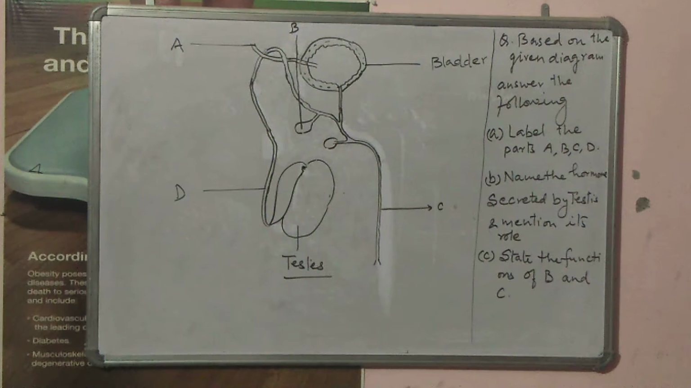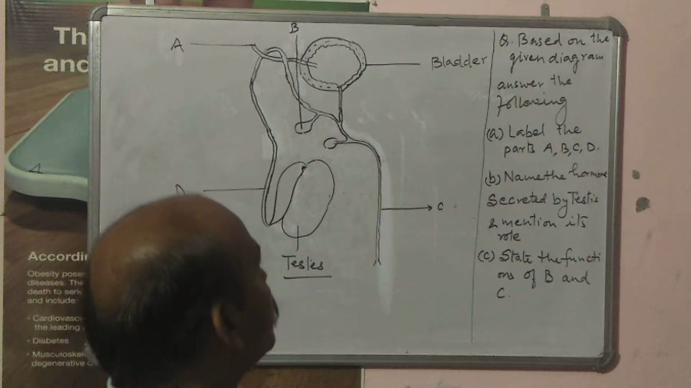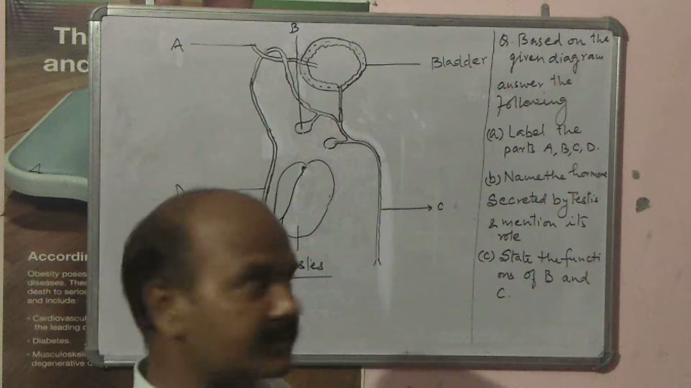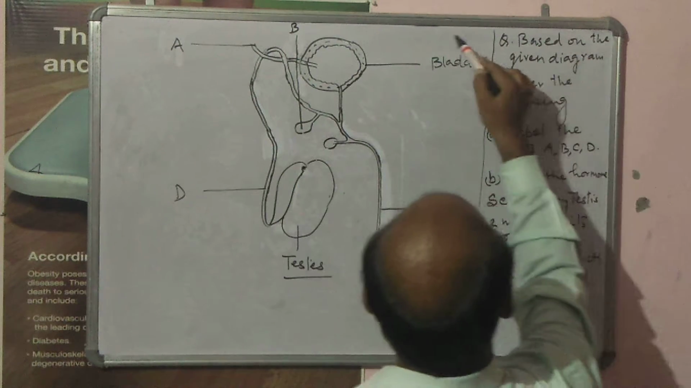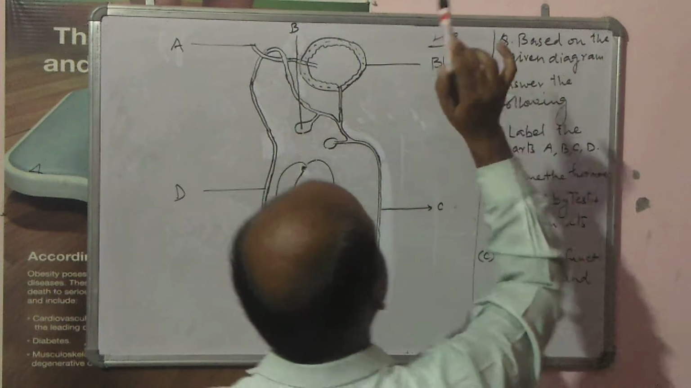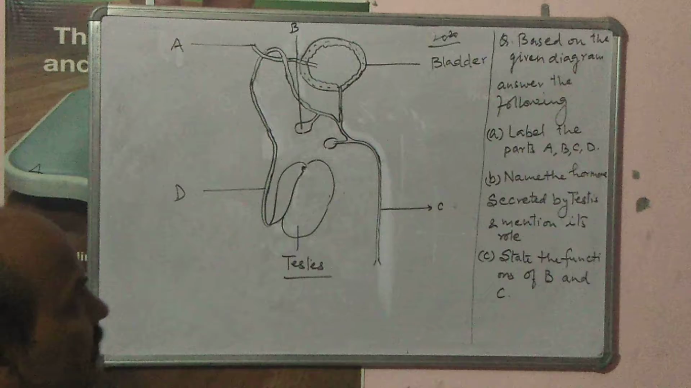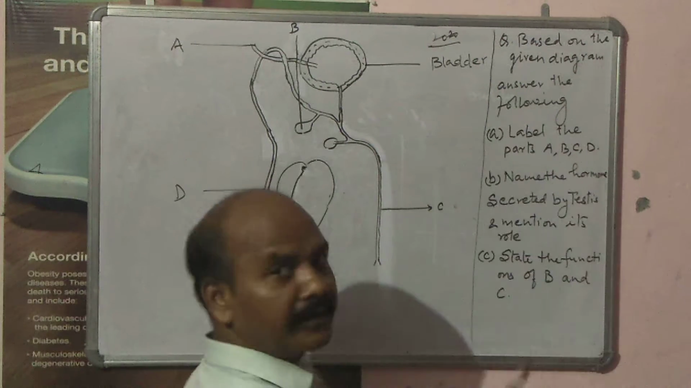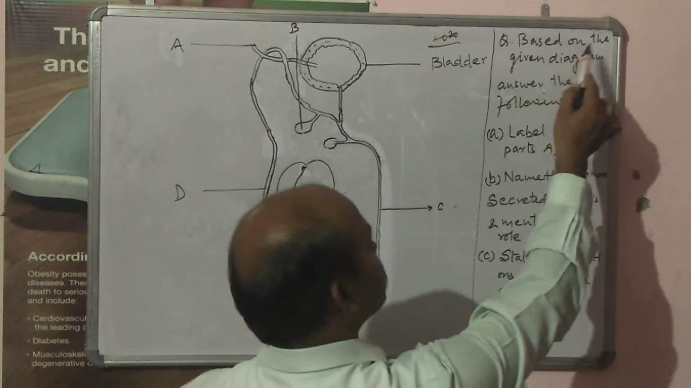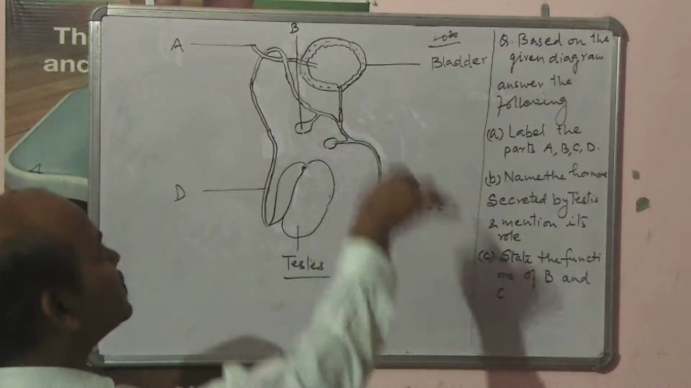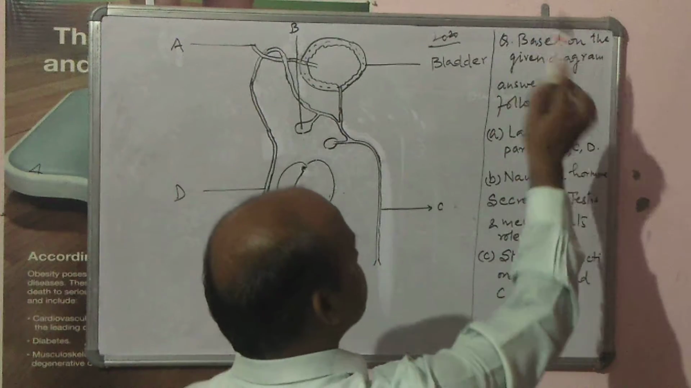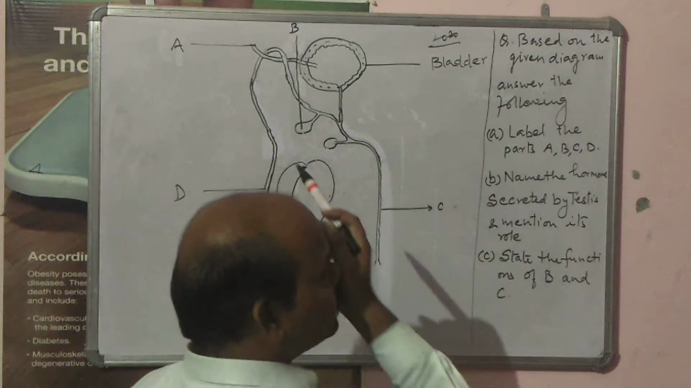How do organisms reproduce? Here, the question which has been asked in the year 2020 in the CBSE board, that question is there. Here, question I am reading. You can see based on the given diagram. This diagram is given. On the basis of this diagram, answer the following.